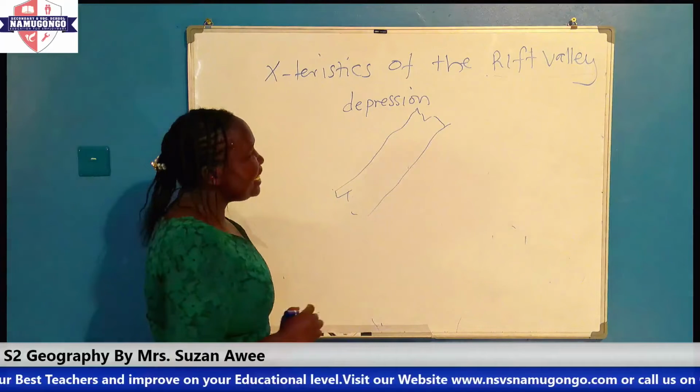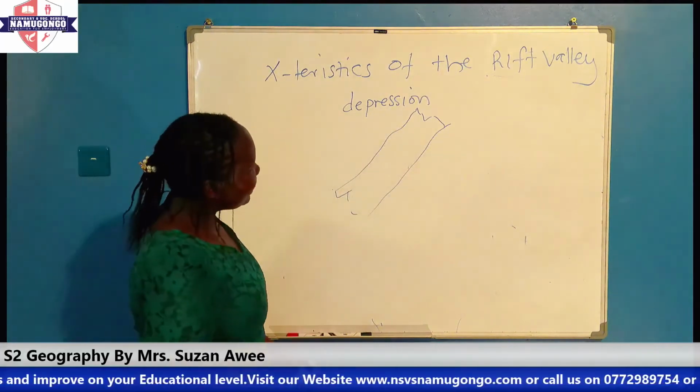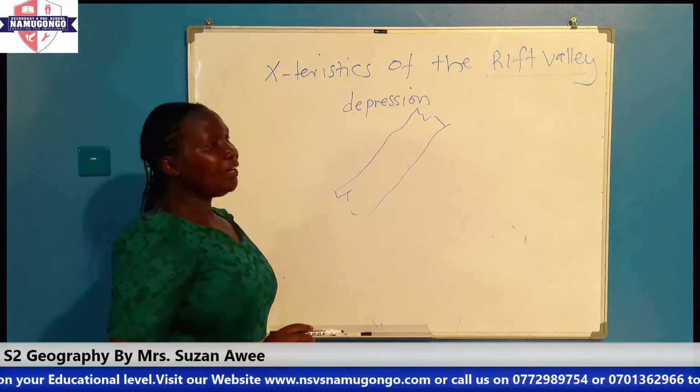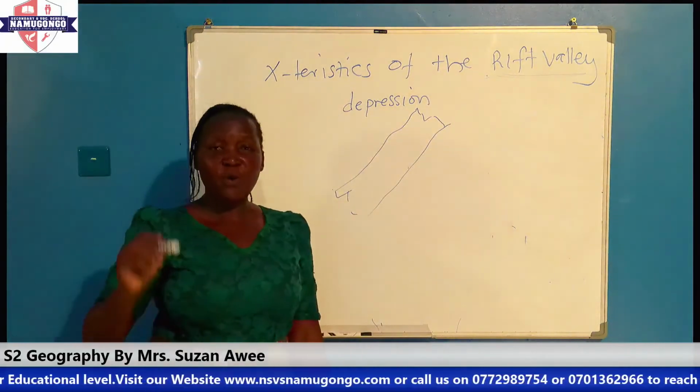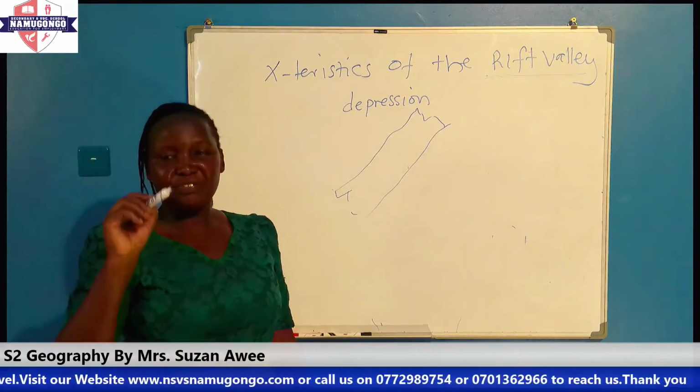Now, one thing that we also need to note is that the East African Rift Valley is part of what we call the Great African Rift Valley.